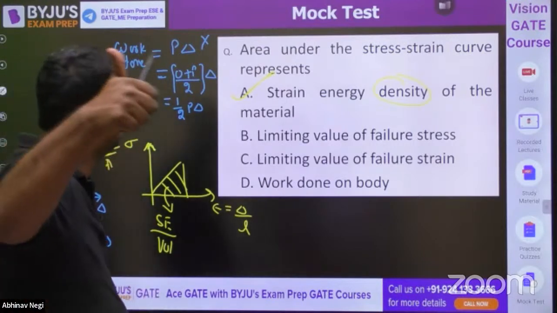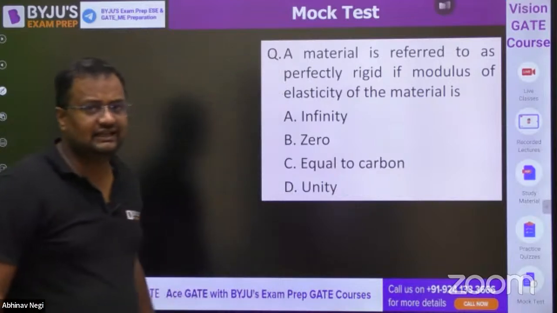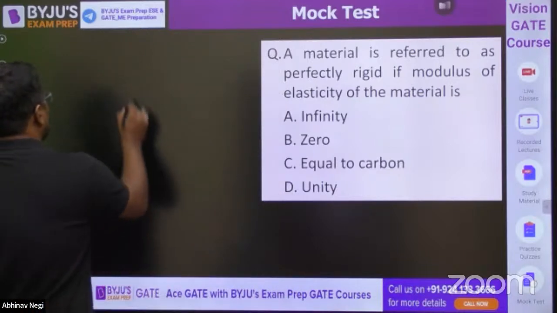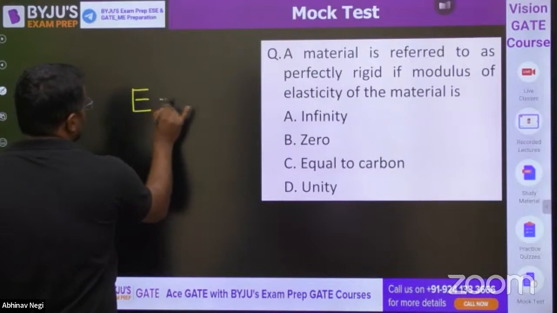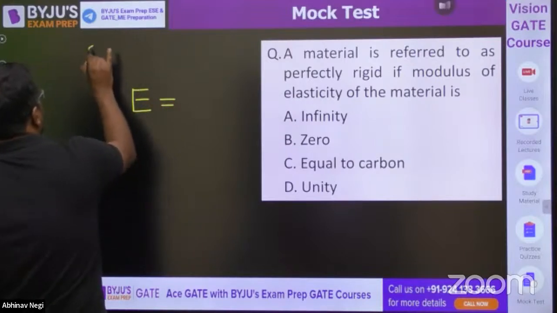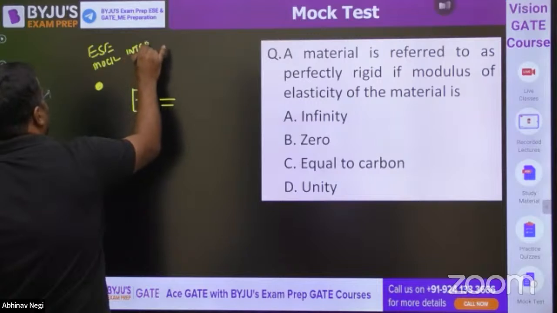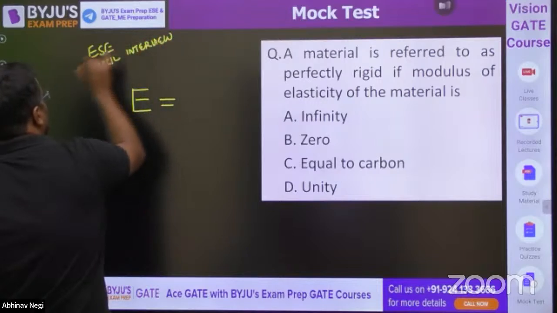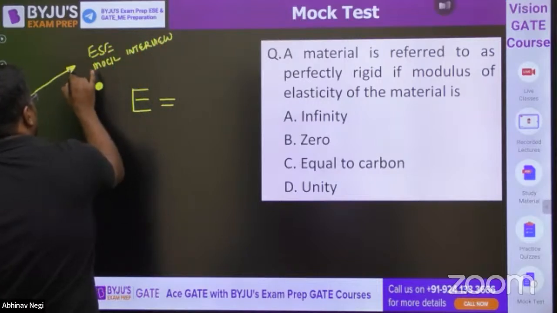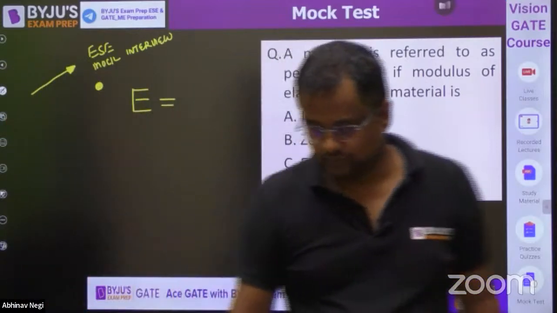Thank you. Now, a material is referred to as perfectly rigid if its modulus of elasticity is how much? Guys, these days we are taking the ESE mock interview. In the ESE mock interview yesterday, I asked this. Out of 5, only 3 were able to answer. These are students who qualified the prelims and mains, and out of 5, only 3 were able to tell this. Can you please tell me?